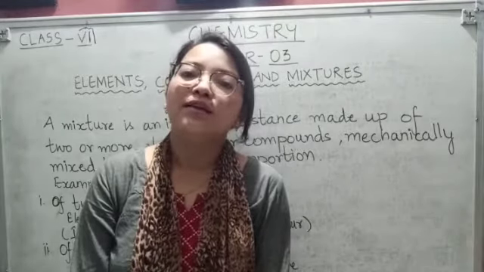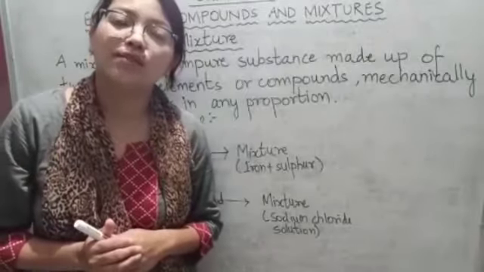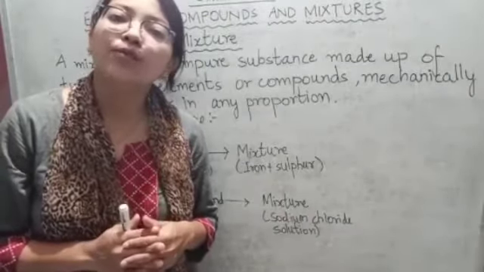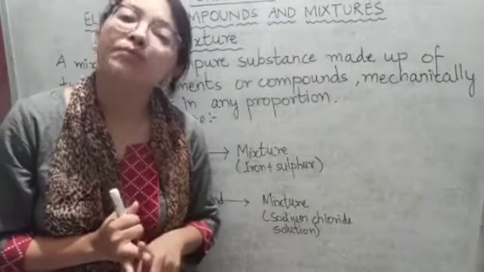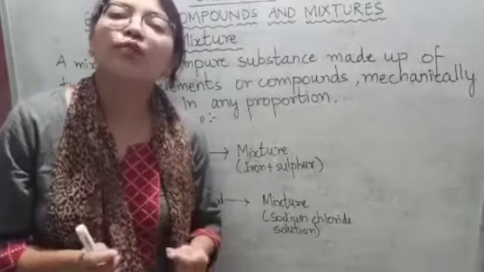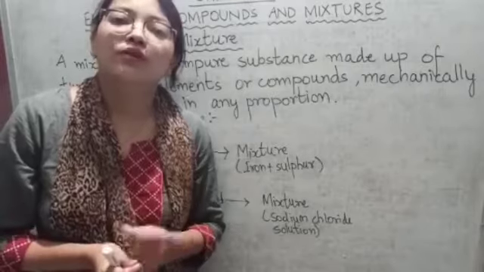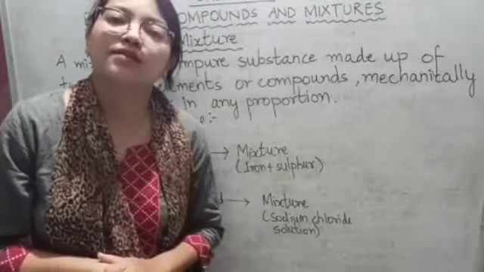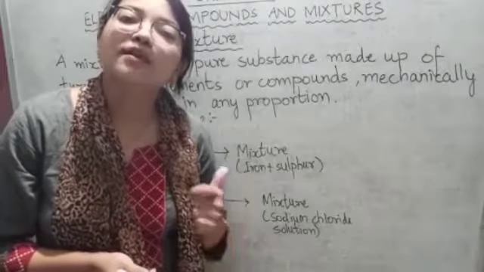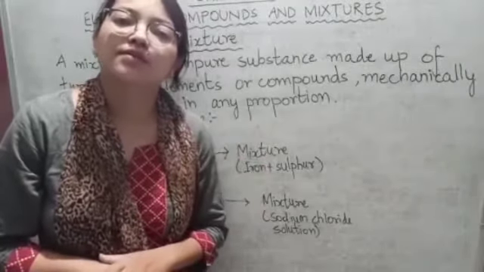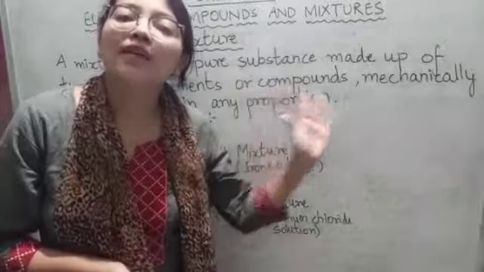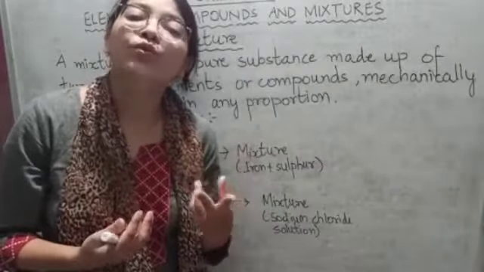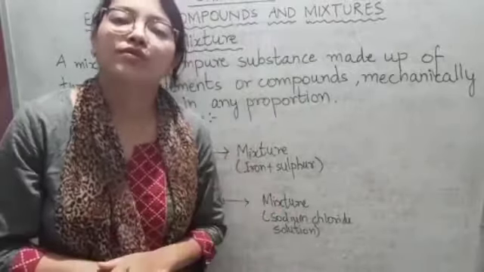Elements, compounds and mixtures. Today we are going to discuss mixtures. What are mixtures? Earlier I told you what elements are and what compounds are. Today I am going to tell you about mixtures. The definition of a mixture is that a mixture is an impure substance, while elements and compounds are pure substances. A mixture is an impure substance as it is made up of two or more elements or compounds.